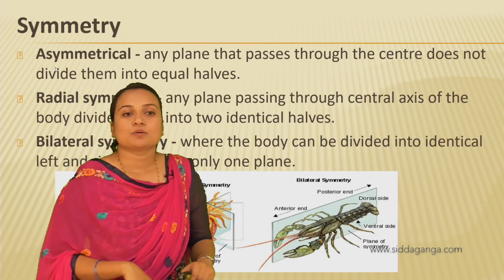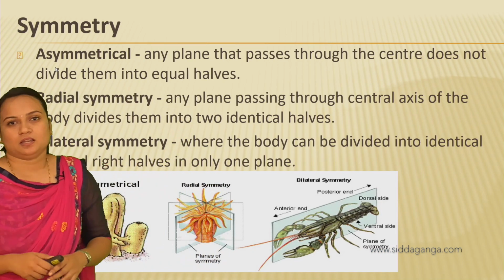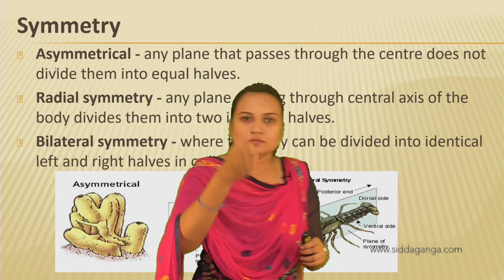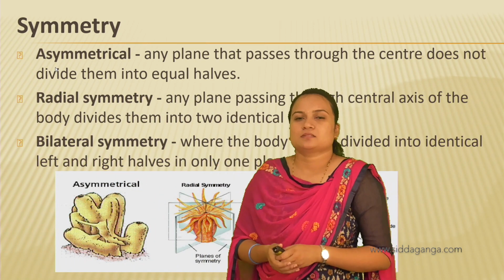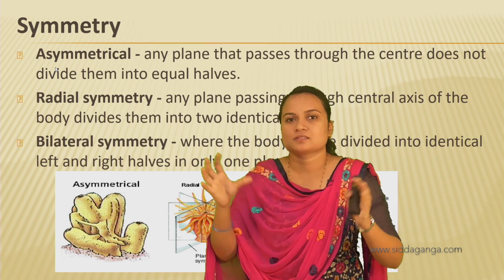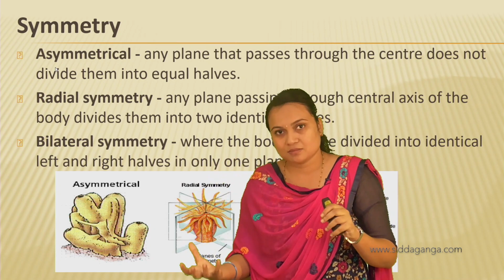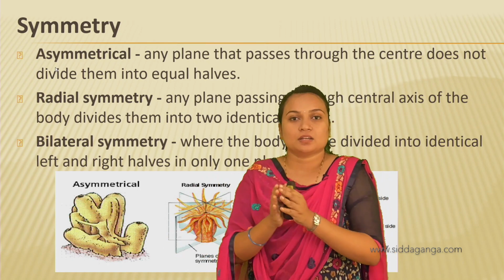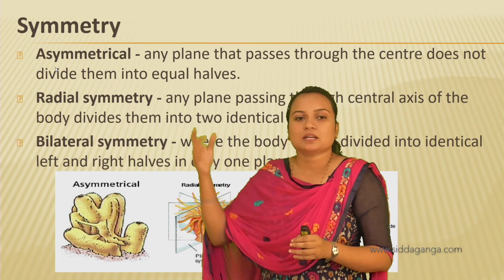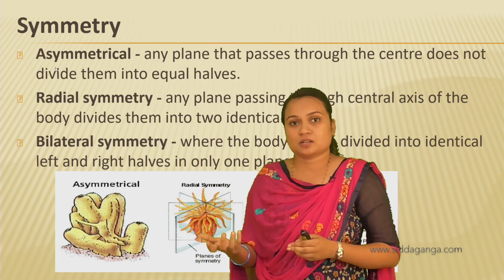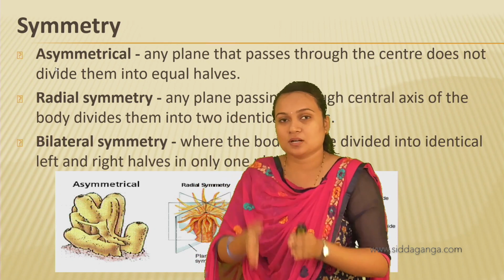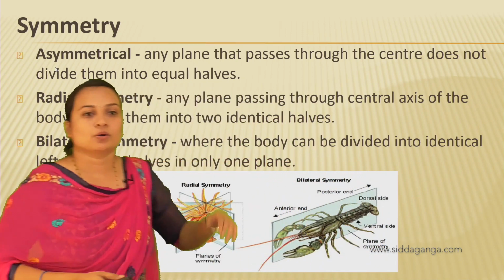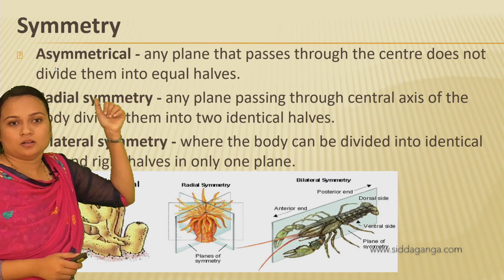Okay, next, moving on to the symmetry. So what is this symmetry? When you divide the organisms, you must get some divisions which are similar and which are not. If the divisions are similar, then they are called symmetrical, and if the body divisions are not similar, then they are called asymmetrical. Okay, so what is this asymmetrical?